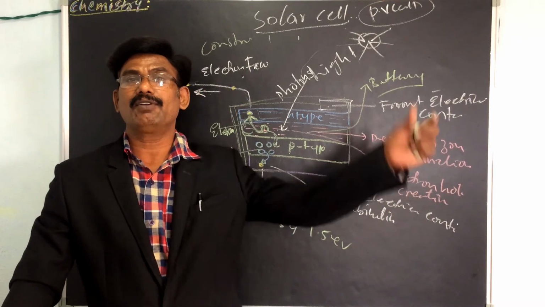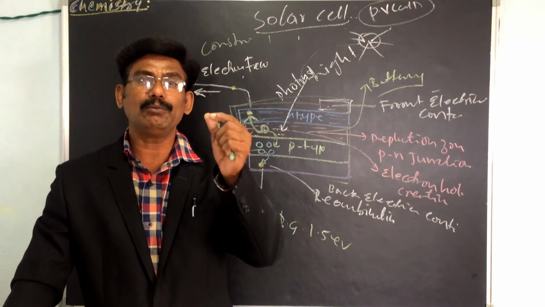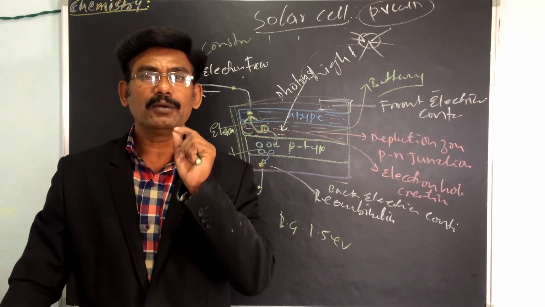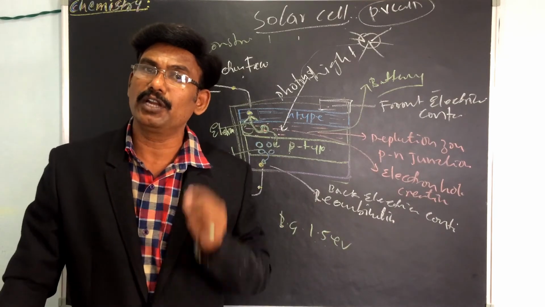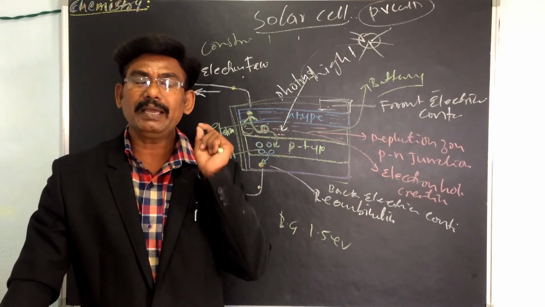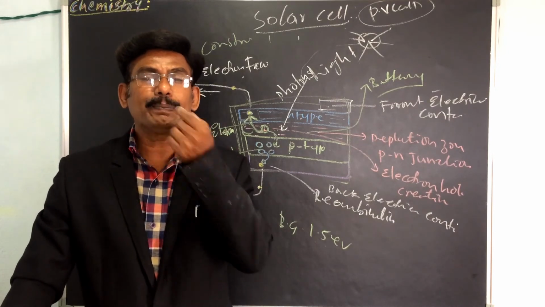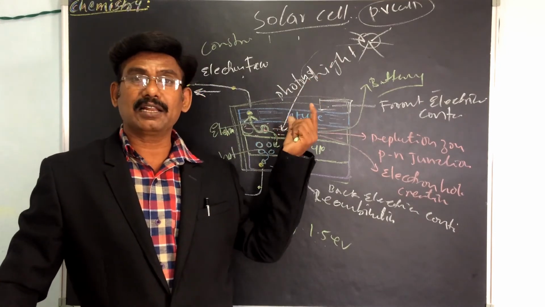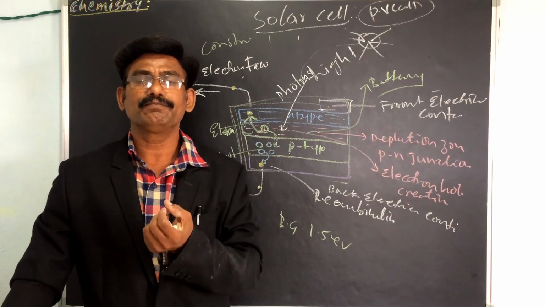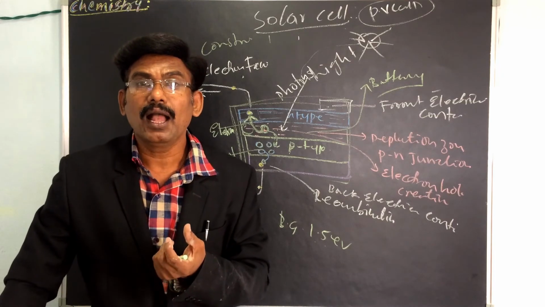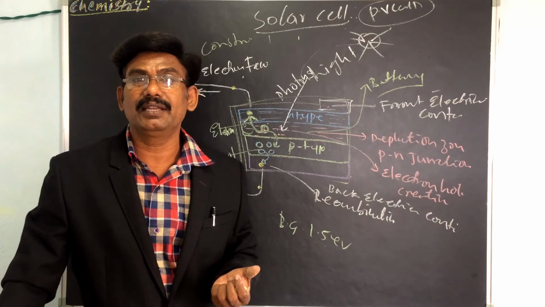So what are the criteria for selecting the material? It must have a band gap from 1 electron volt to 1.5 or 1.8 electron volts. It must have high optical absorption, because optical activity is compulsory. And it must have high electrical conductivity.